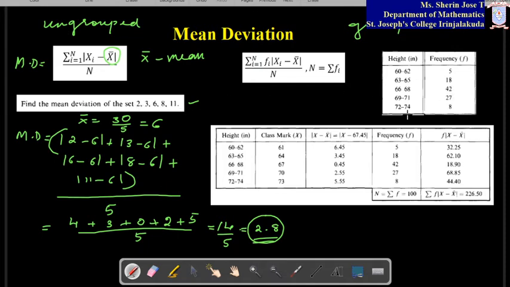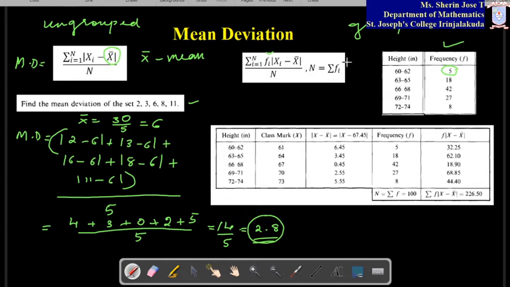Now I have given an example for grouped data over here. In this there is a slight change in the formula because it is given in terms of frequency. We have to include frequency in the formula here. Here it was just modulus of xi minus x bar, but here we have an fi also to multiply with that. So sigma i equal to 1 to n, fi into modulus of xi minus x bar, whole divided by capital N. Here capital N is the sum of all the frequencies. There it was just the count of numbers, here you have to find the total frequency to get the count.